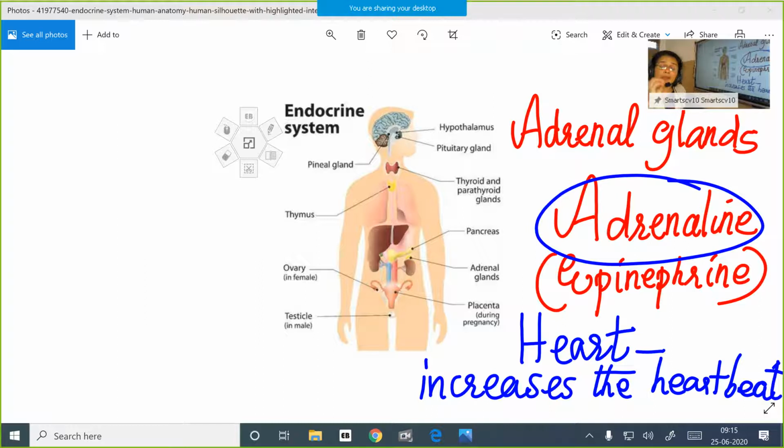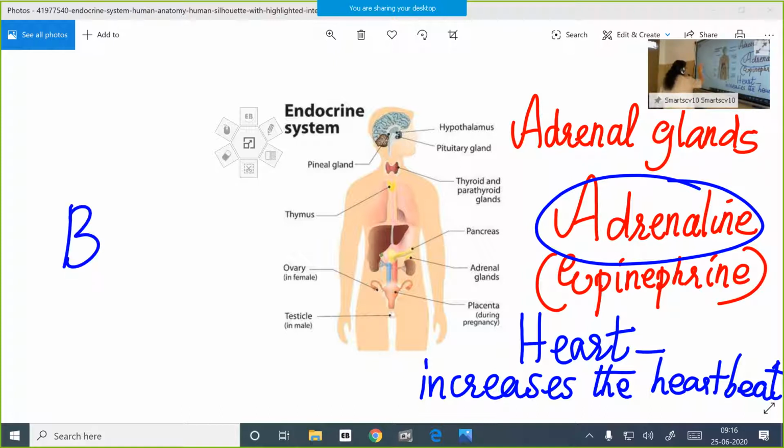So more energy will be produced by the process of respiration. Glucose will be broken down with the help of oxygen. Aerobic respiration occurs. More energy is produced to face that situation, to react. That is an instant reaction only, understood? So what happens, children? First, the heartbeat increases. That is the first target site acted upon by the adrenaline hormone.